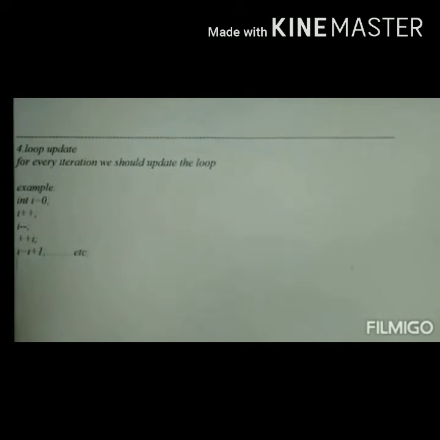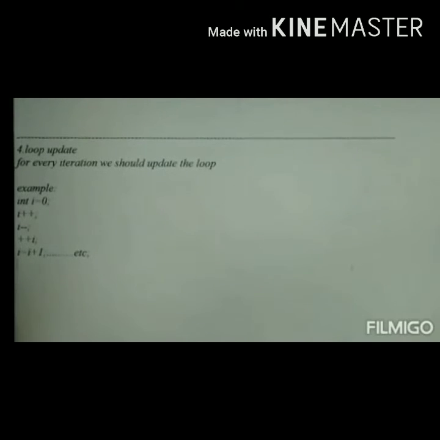The next topic is loop update. For each and every iteration, we should update the loop. For example, in the loop initialization concept, we have initialized the variable i equals 0. So after condition checks, if the condition is true, then it will execute the actions, and after actions are executed, then the loop should be updated. That means the i variable should be updated so that we can check the condition for the next value of i.